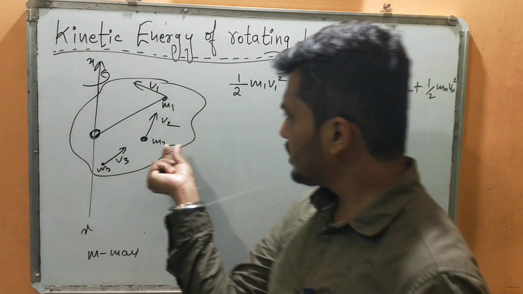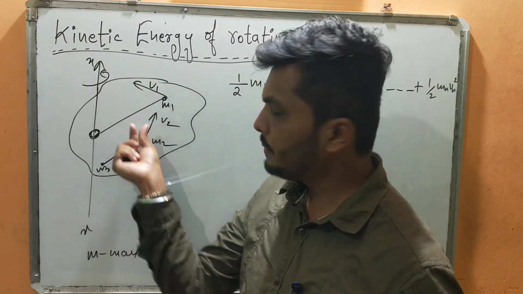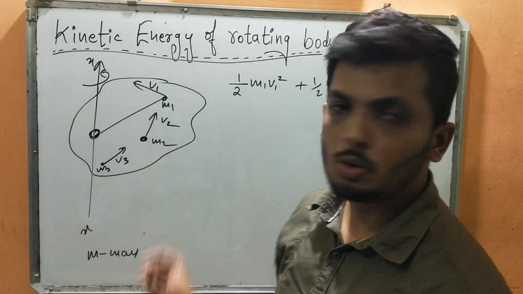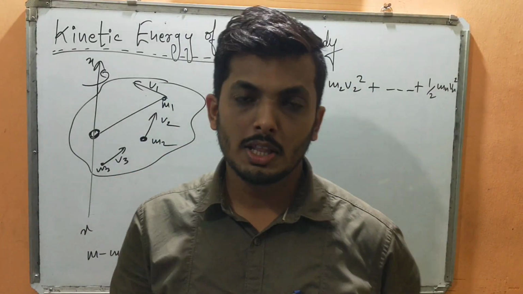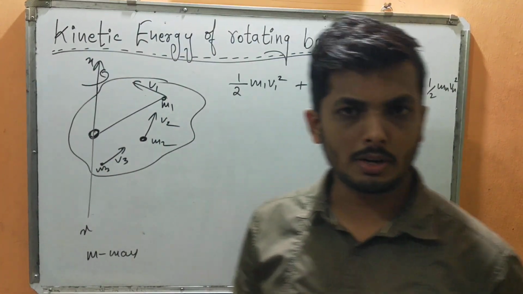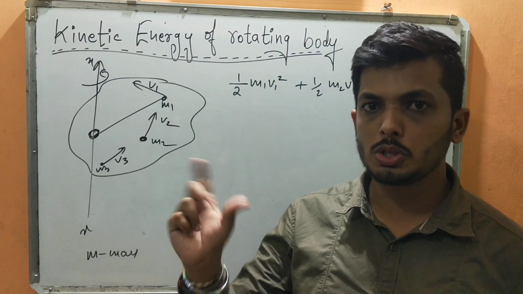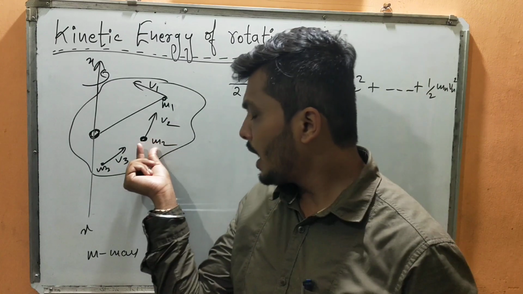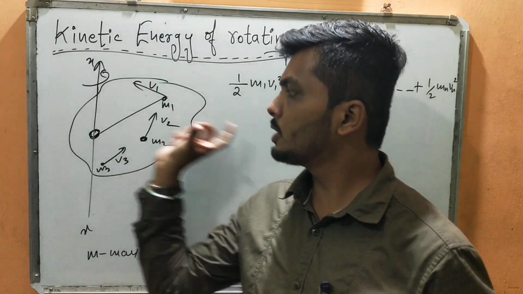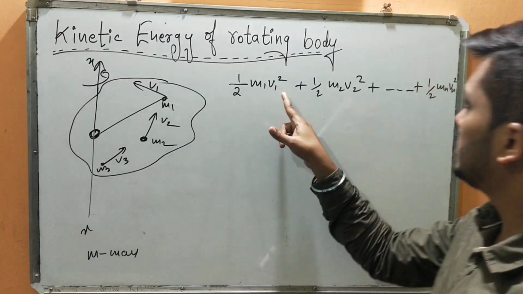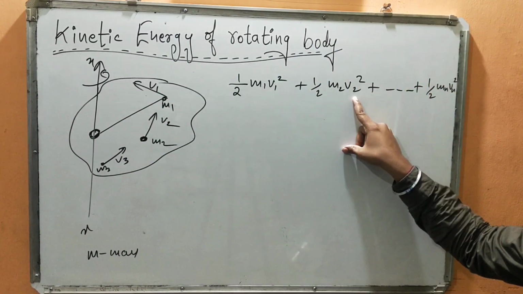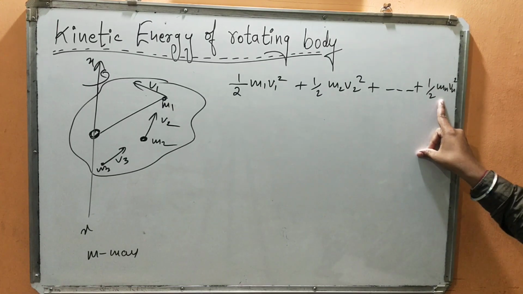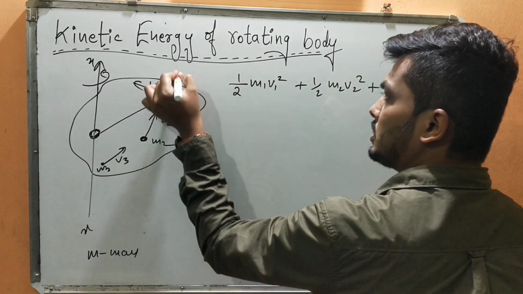I am considering the small masses of this body and their individual velocities v1, v2, v3 and so on. Since it is rotational motion, as I told you in the very first class, the velocities of all the particles will be different. In translational motion, the velocity and acceleration were the same. So all these masses are rotating about this axis with different velocities: m1 is moving with v1, m2 with v2, m3 with v3, and so on, mn with vn.